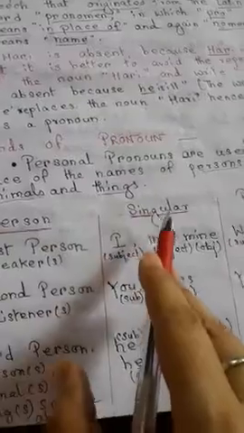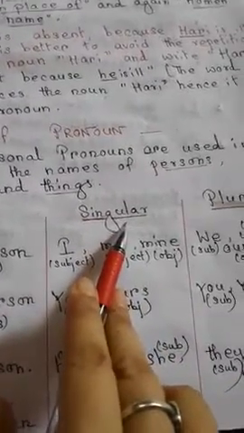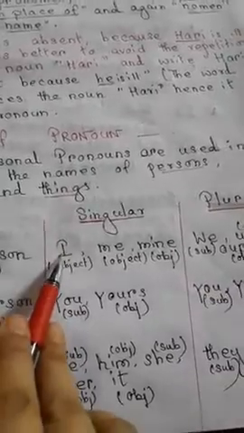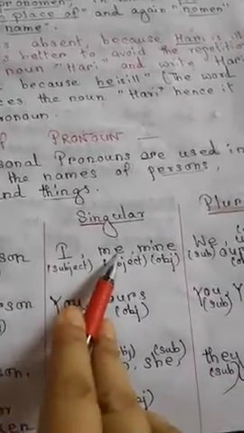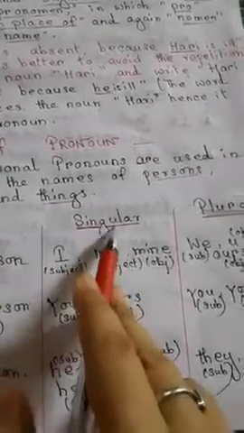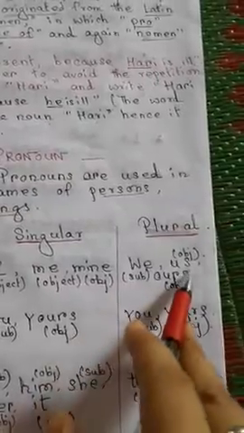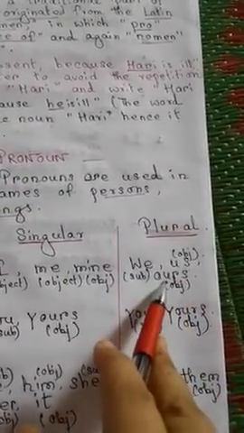In case of singular, which personal pronoun will you use? I, me, mine. That is singular. And in plural, we, us, ours.